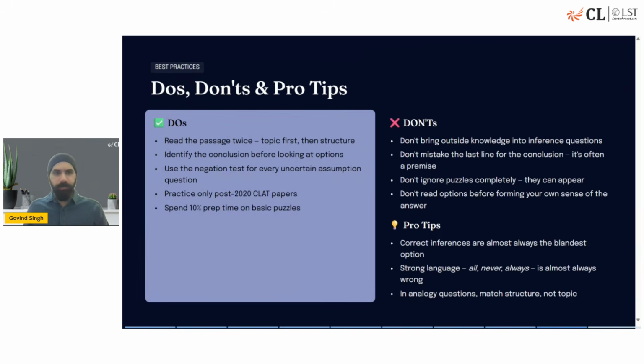Now, some important do's and don'ts. Talking about do's: reading the passage twice, topic first, then structure. Now, this is keeping in mind that you're skimming through the passage. You don't have to read the entire passage twice. You have to read it contextually with respect to the questions. Then identifying the conclusions before looking at options. This works when you have enough practice.